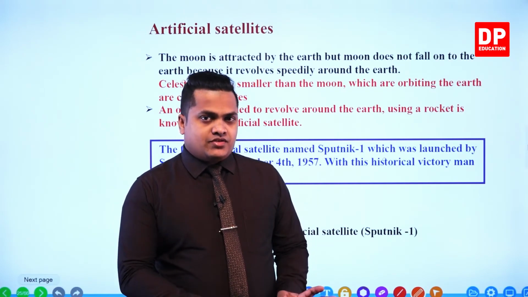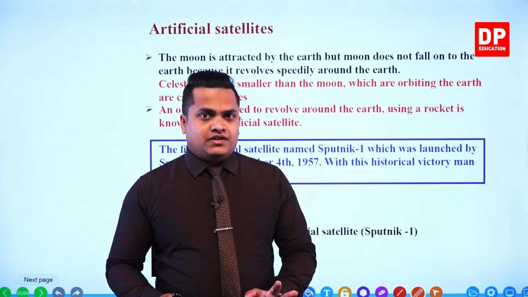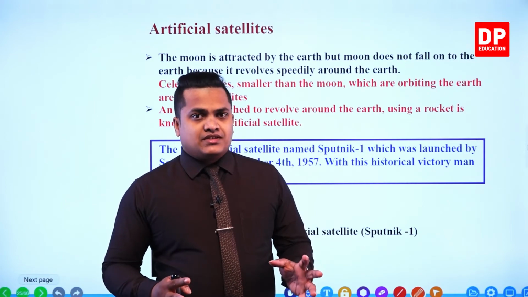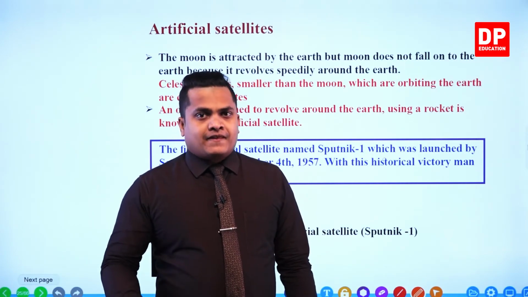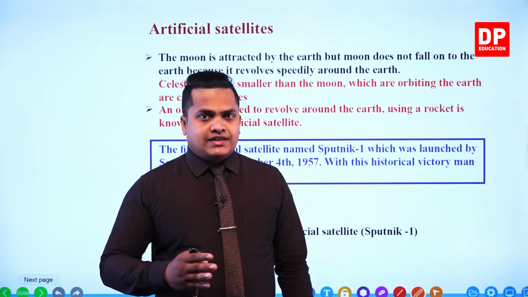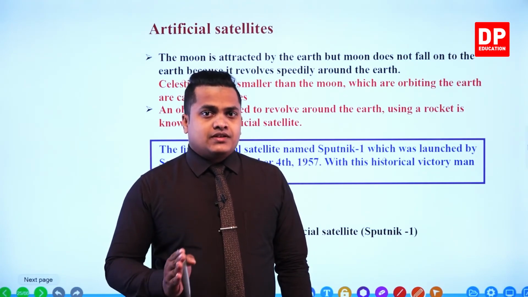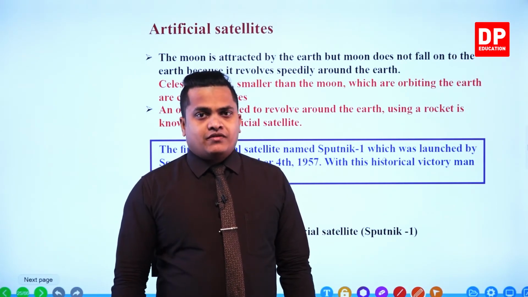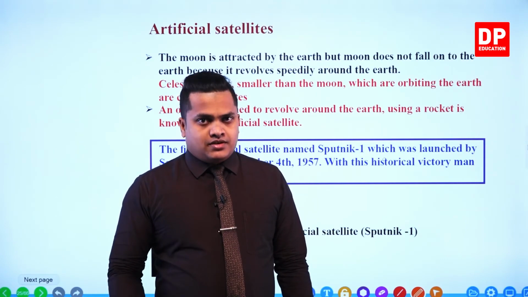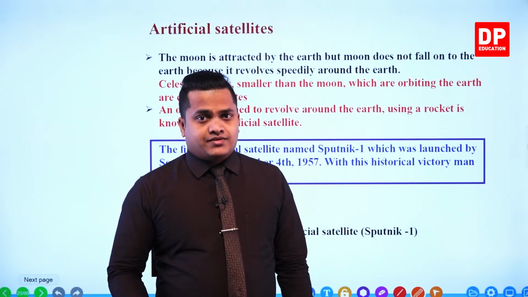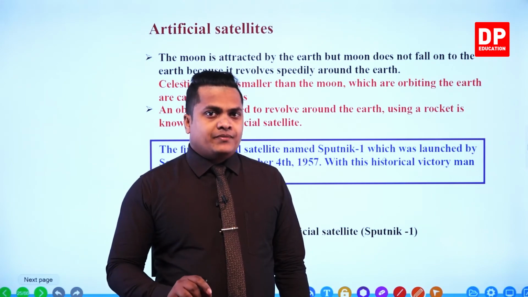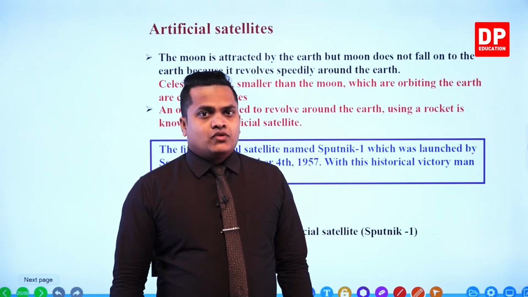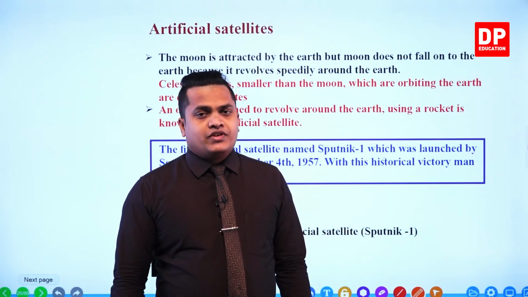One state was not going to be second to the other. So when one developed a certain thing, the Americans would also develop something and conquer another. There was a big competition between the Soviet Union and the United States of America regarding space explorations. However, the first satellite was sent to outer space by the Soviet Union.